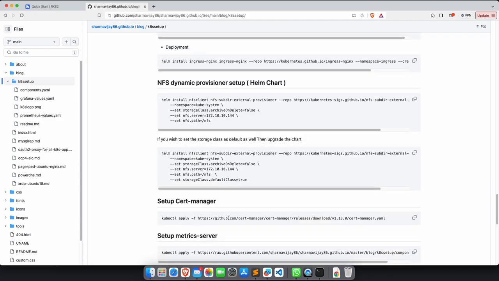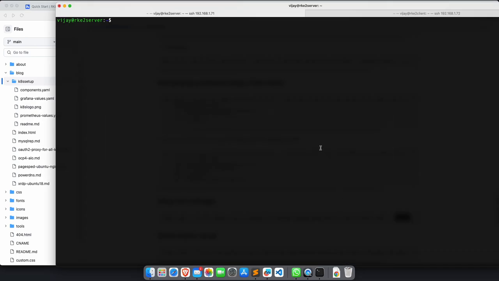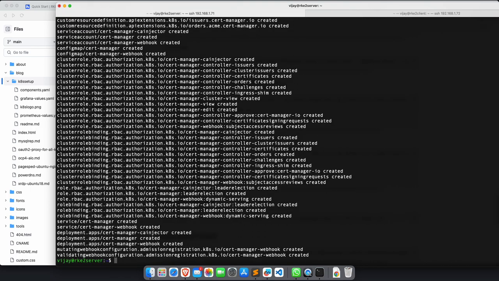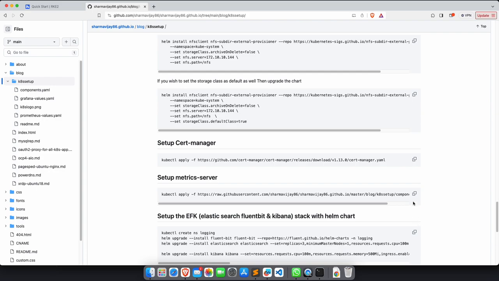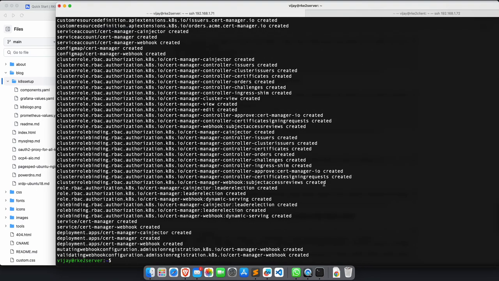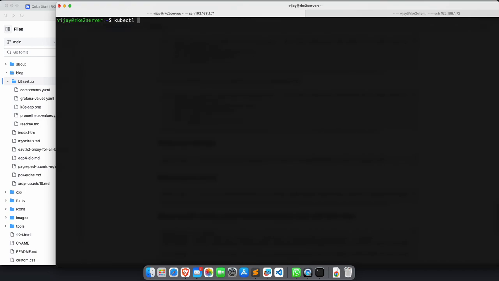Now if you want, you can deploy cert-manager here, the same way we deployed in earlier videos. And if you want, you can deploy metrics server also. Why do we need metrics server? If some of you don't know, if I run kubectl top node to see how much CPU and memory my nodes or pods are utilizing, the metrics API is not available. That's how it shows, right? If I run it for pods in all namespaces or the current namespace, it says not available.